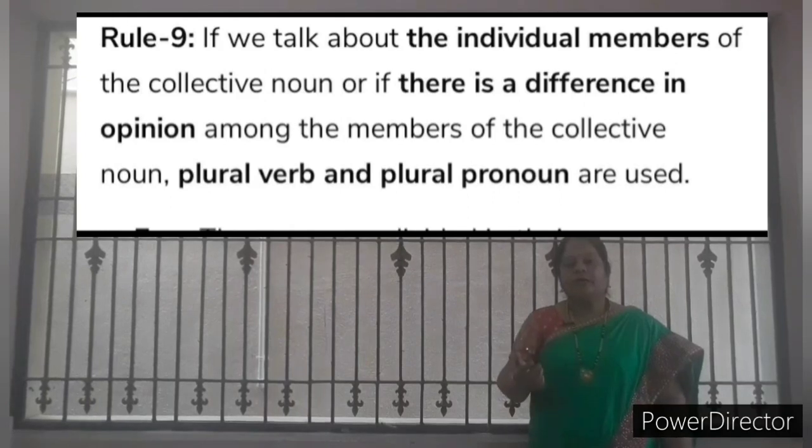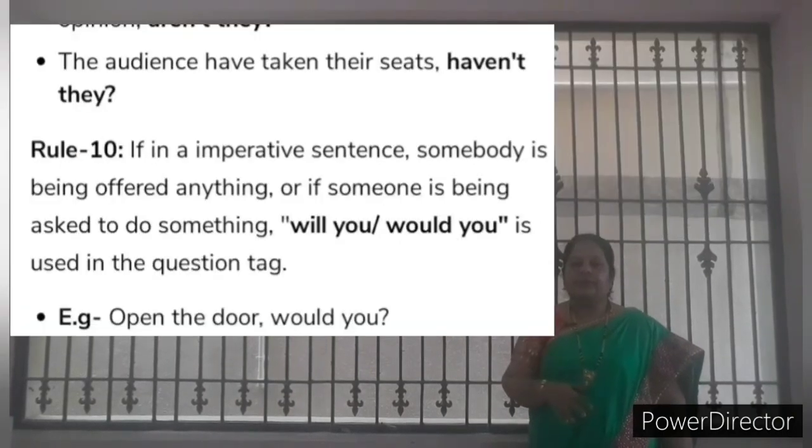So the answer will come with a plural verb and plural pronoun. For example, the audience are taking their seats. So what will the answer be? Haven't they? Is it clear? So understand the 8th rule and 9th rule, and don't get confused.